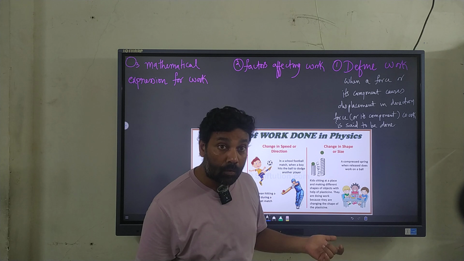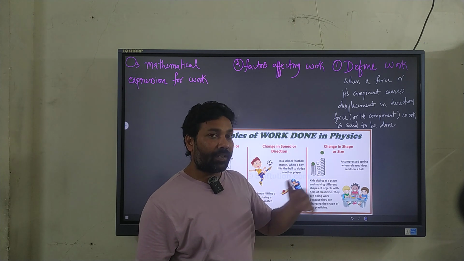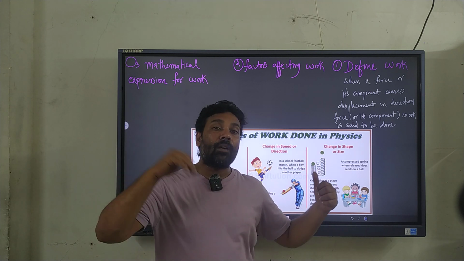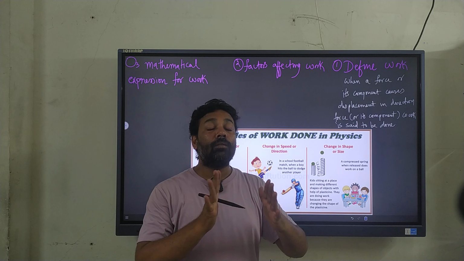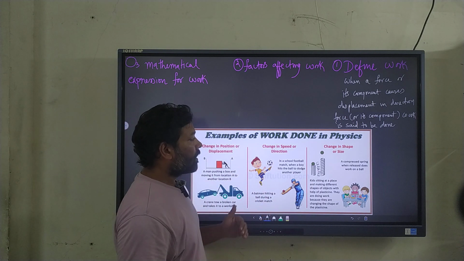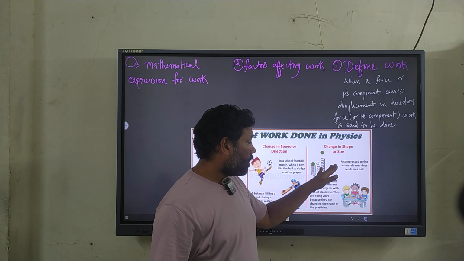There is a force. When you compress the spring it gives an opposing force, right? It wants to expand, and when you expand a spring automatically it has a property to contract. It's because of its shape, it's because of its structure. So a compressed spring when released does work on the ball.